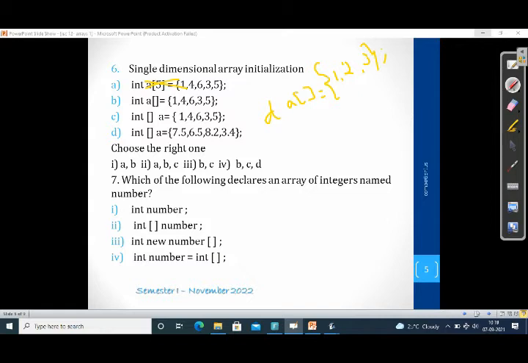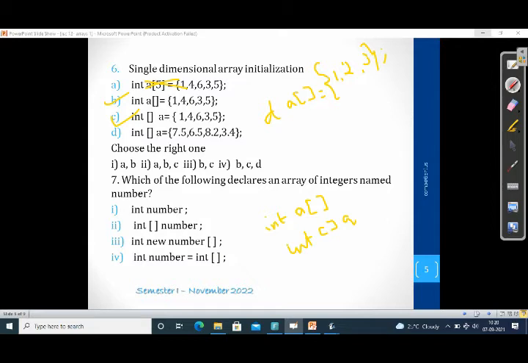Second one, int a square bracket, then we have, okay, this is right because the data type is there, the array name with square brackets, and the number of elements, that is also an integer value. This is right. Say third one, int square bracket. I already told you we can write an integer array like this. We can use the square bracket before the variable or after the variable. So both ways we can write an array. So both are right. So equal to 14635, this is also right.